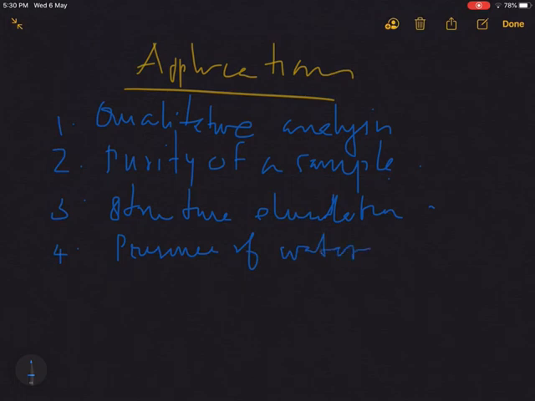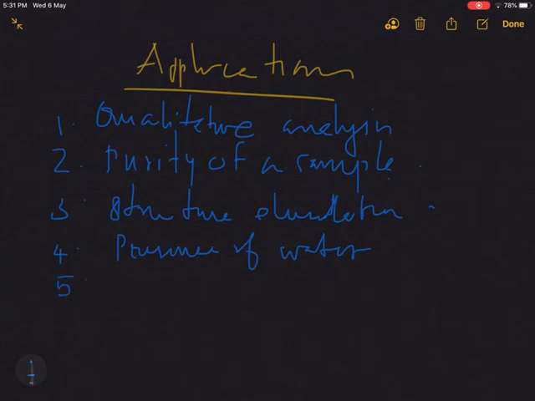If water is present in a compound, some bands appear at about 3600 cm⁻¹ to 3200 cm⁻¹, and this corresponds to the IR peak for hydrogen bonding. Therefore, if there is a peak in such a range, we can say there is the presence of water in the sample. Thus, the presence of water in a sample can be analyzed by IR spectroscopy.